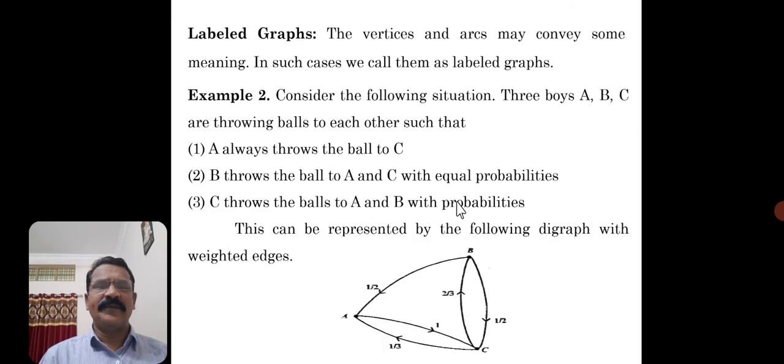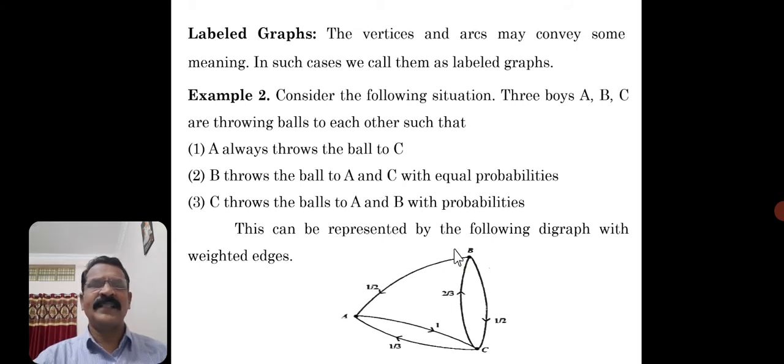So let me consider another diagram, labeled graphs. There also, in the undirected graphs, we have labeled the vertices and edges. Where the vertices and edges are labeled, we said it is a labeled graph. Here also the vertices and arcs, you may say arcs or edges, doesn't matter, may convey some meaning. Suppose there is an arc AB. It implies you are traveling from A and reaching B. In such cases, we call them labeled graphs.